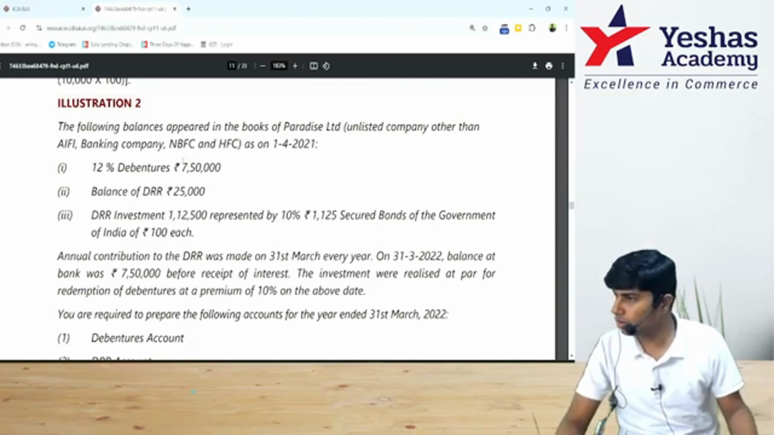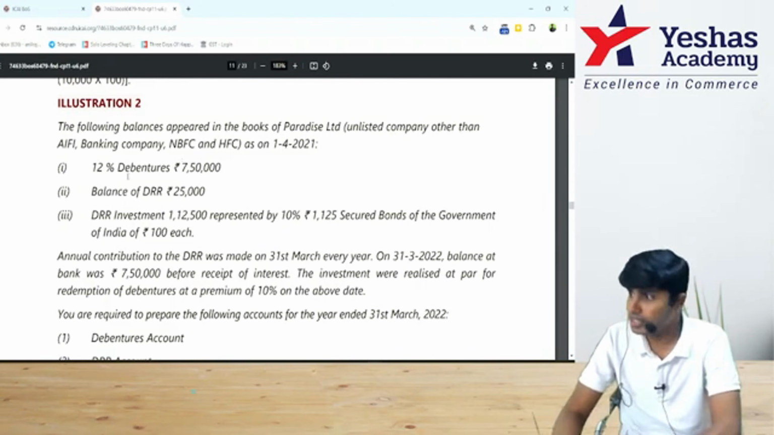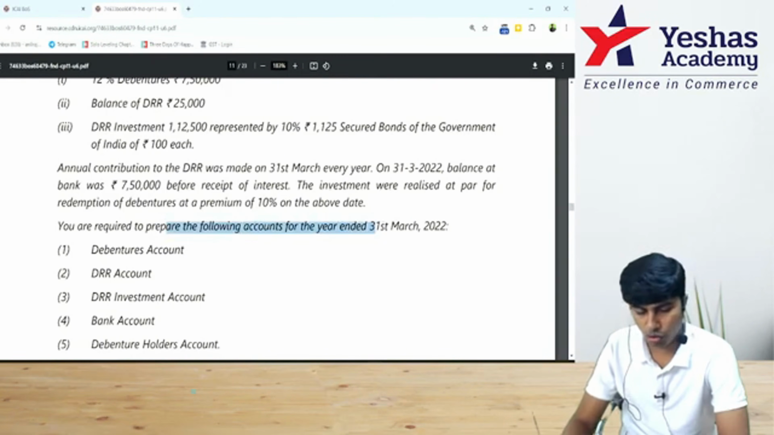Come on, let's now solve illustration number 2 from Redemption of Debentures. This is our study material question. Let's see what they want. The following balances appeared in the books of Paradise Limited. You are required to prepare the following accounts.